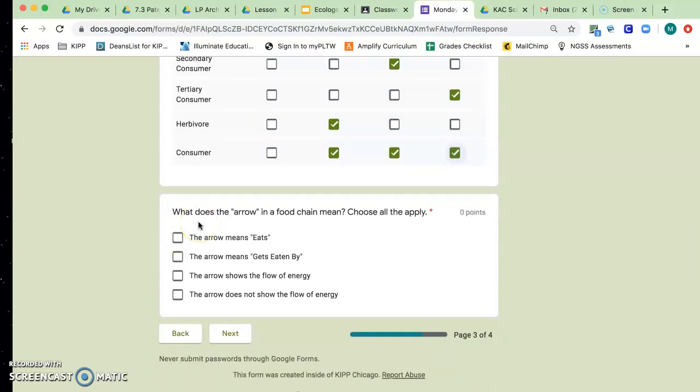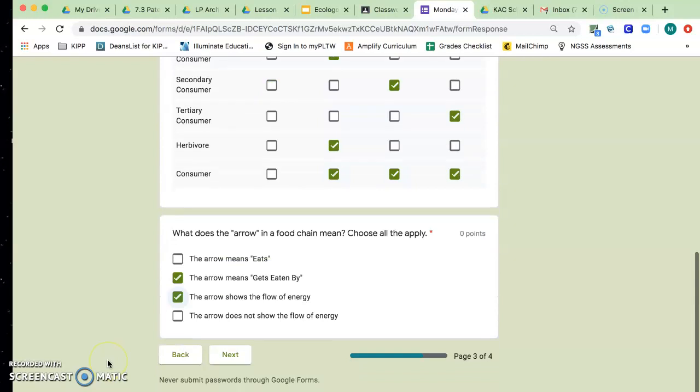What does the arrow in the food chain mean? Choose all that apply. The arrow means that it gets eaten by, and then it also shows the flow of energy. If you got all of these correct, give a pat on your back. If you didn't, go back and change your answers so that you do.